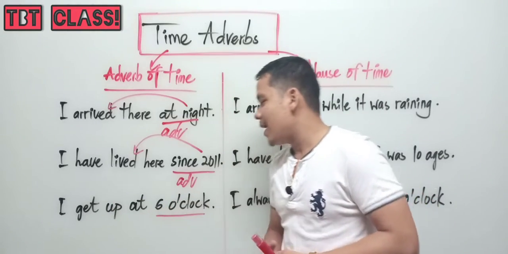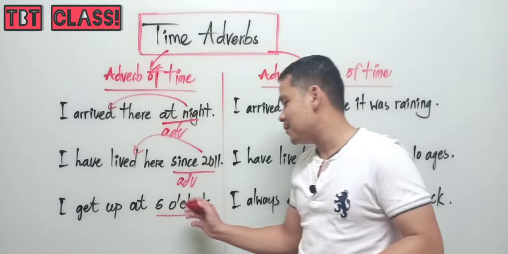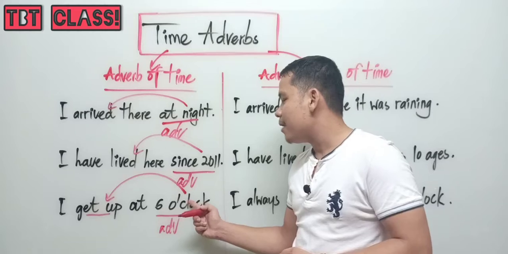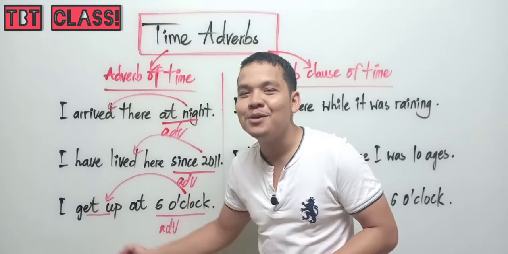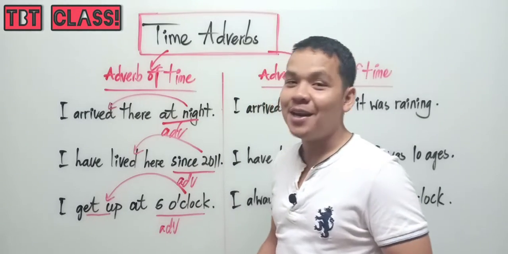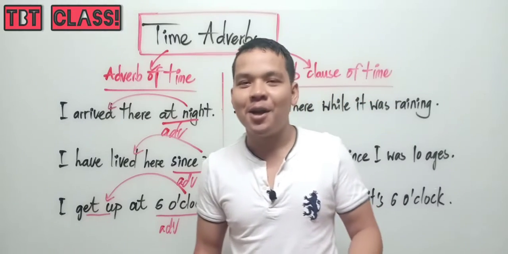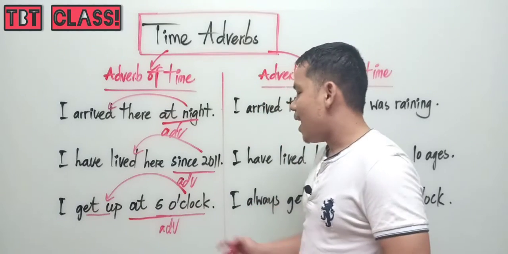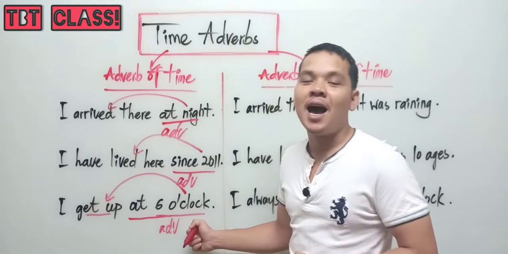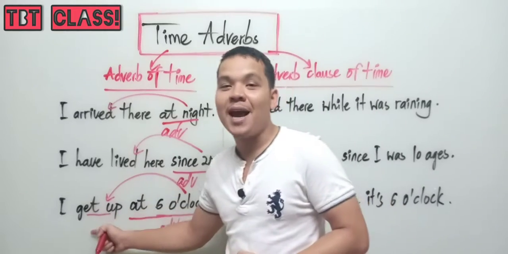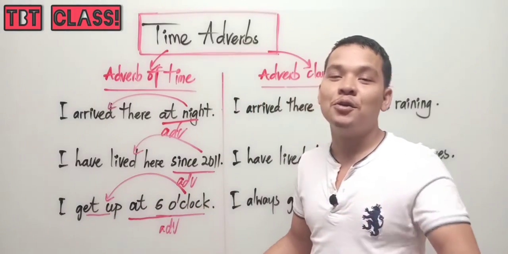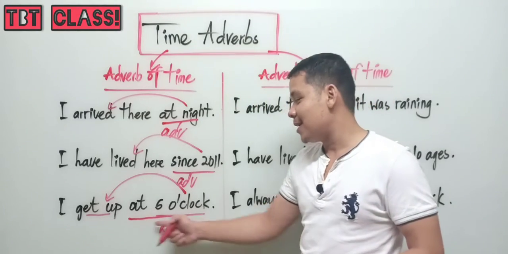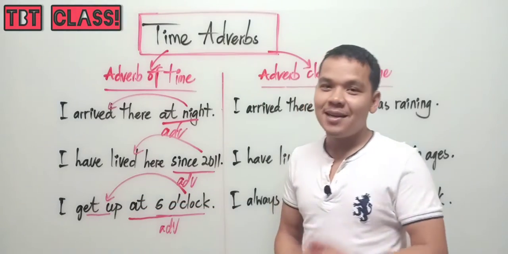Another one: I get up at 6 o'clock. Of course, this one is an adverb. This is an adverb of time that modifies get up. When do you get up? I get up at 6 o'clock. So at 6 o'clock is an adverb of time modifying get up. It is the information that I want to know from you. When do you get up? I get up at 6 o'clock. So at 6 o'clock is an adverb of time. Simple like this.